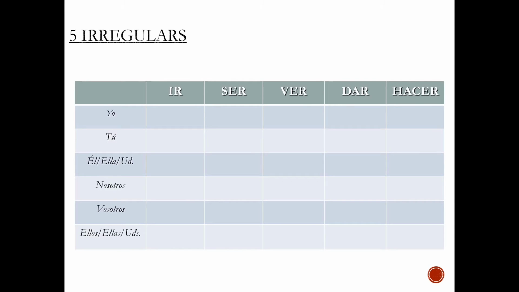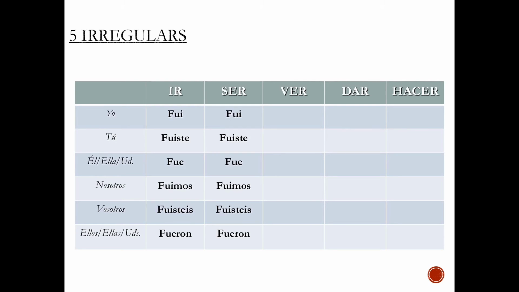There are also some irregular verbs. Let's look at 5 of them. The verbs ir and ser, which means to go or to be, conjugate in the same forms. Fui, fuiste, fue, fuimos, fuisteis, fueron.